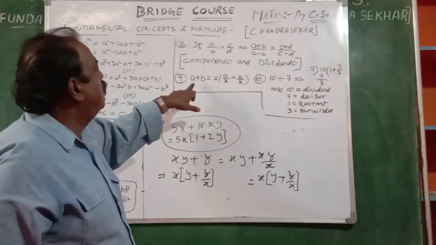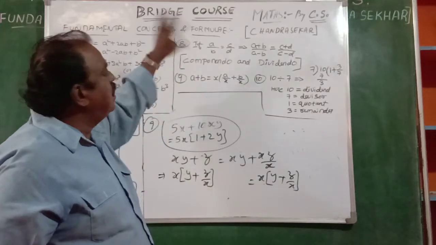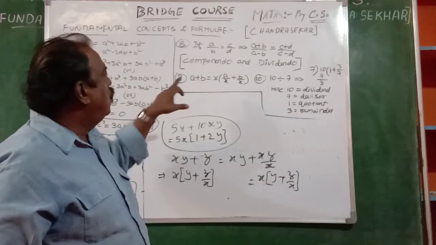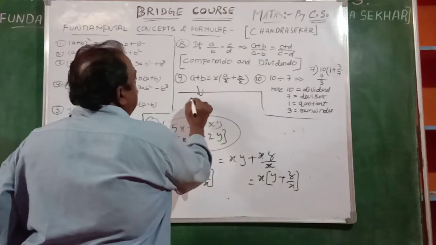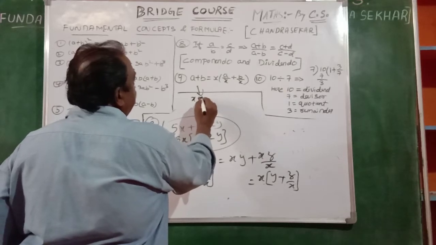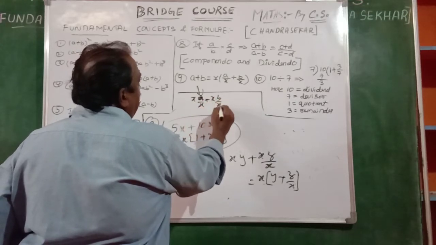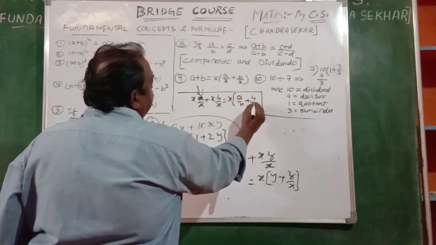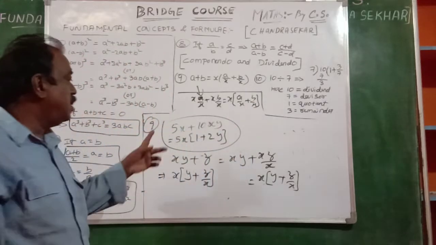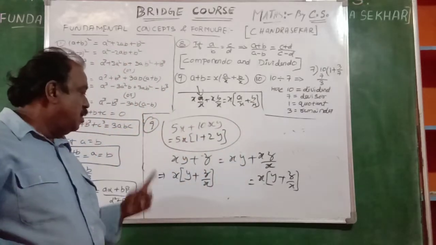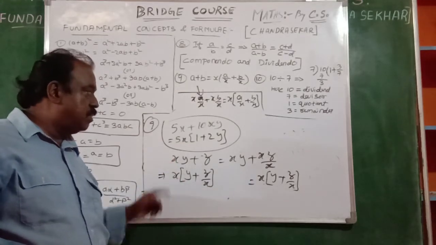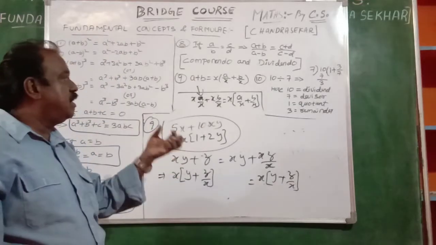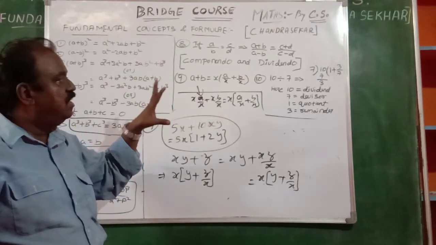Similarly, you see here also. In these two terms, x is not there. But we may take x as common. Observe me: x into a by x plus x into b by x. Now you take x as common, then it is a by x plus b by x. Here in the two terms x is common. Here only in one term x is common. Now here x is not common in the two terms, but we may take it as common like this. Okay, is it clear? Yeah.